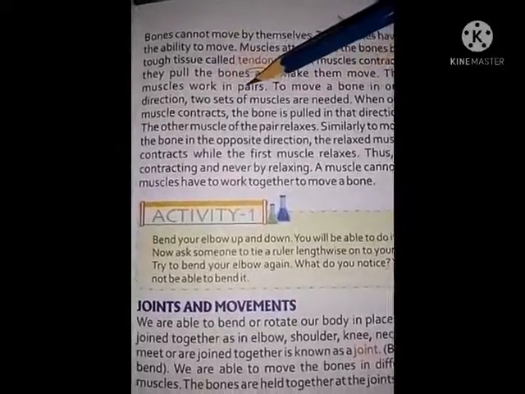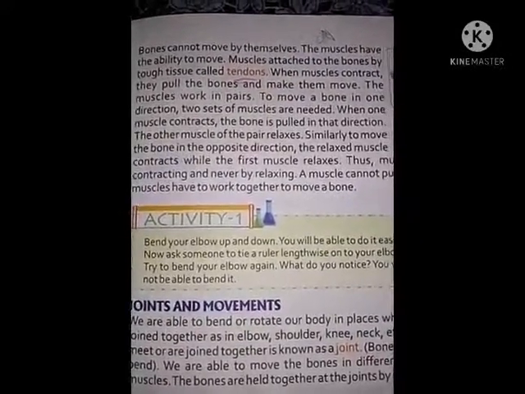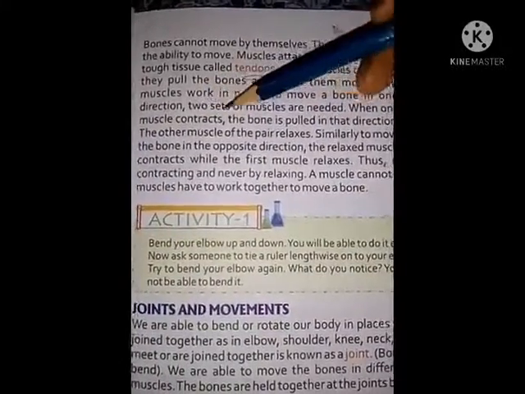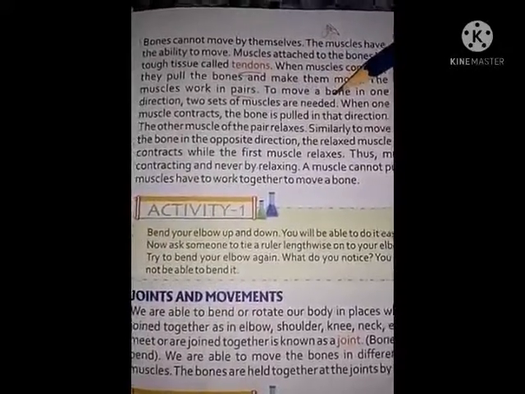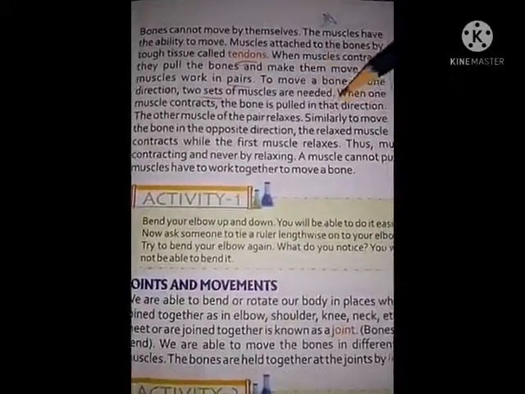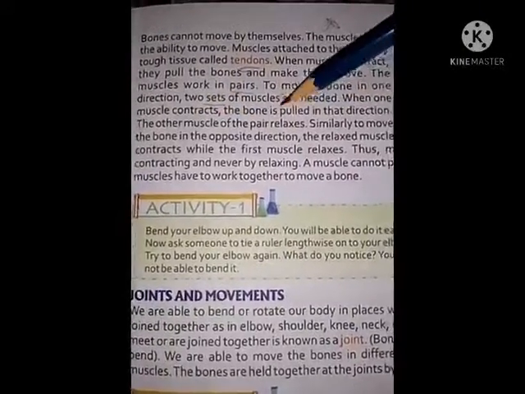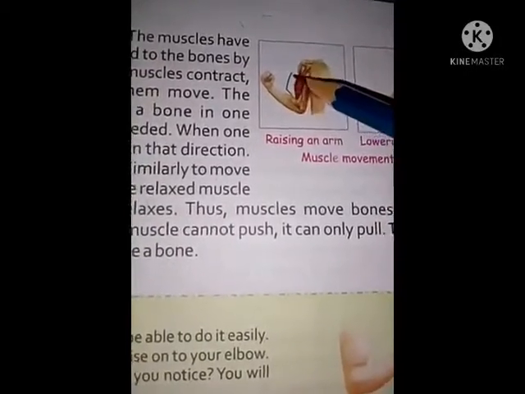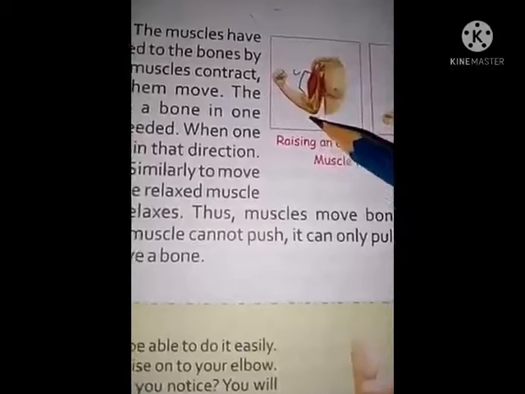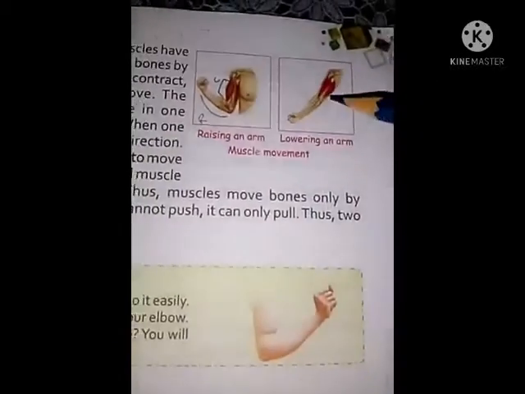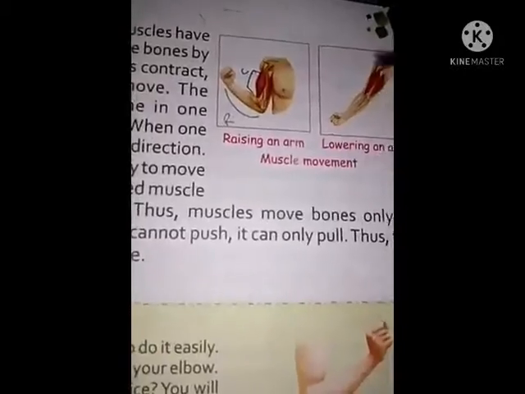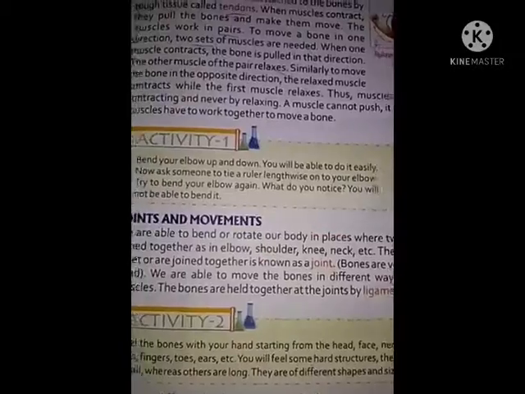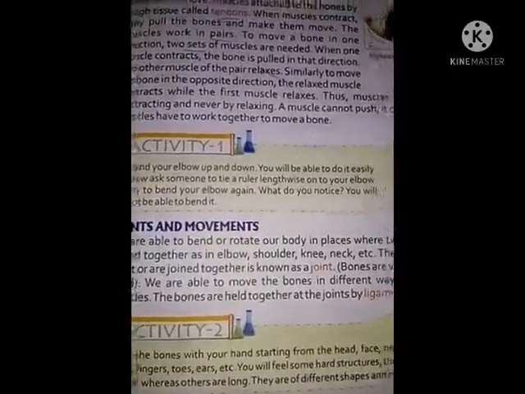The muscles work in pairs. Muscles cannot work singly. They work in pairs. To move a bone in one direction, two sets of muscles are needed. When one muscle contracts, the bone is pulled in that direction. In this muscle movement, this muscle contracts, right? And this muscle relaxes. And in this, see, this muscle relaxes and this muscle contracts. Okay, so when one muscle contracts, one muscle relaxes.